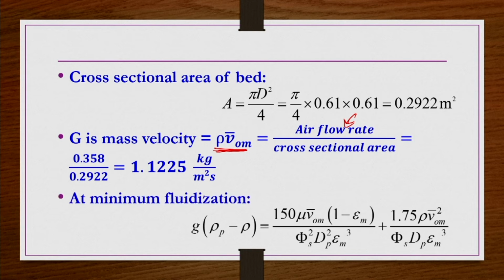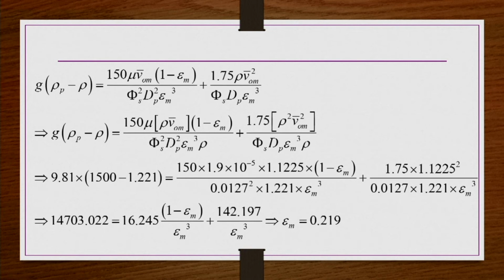So, at minimum fluidization condition we have this equation. Now, on the right-hand side we multiply and divide by the density, so that the rho V0 m bar terms can be replaced by G. So, this equation is in terms of G, which we have already calculated. In this equation everything is known; this is nothing but G, and this is G square.